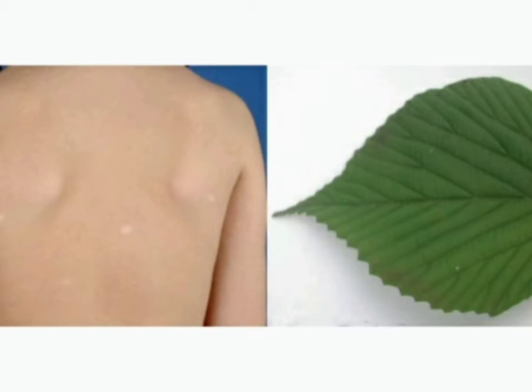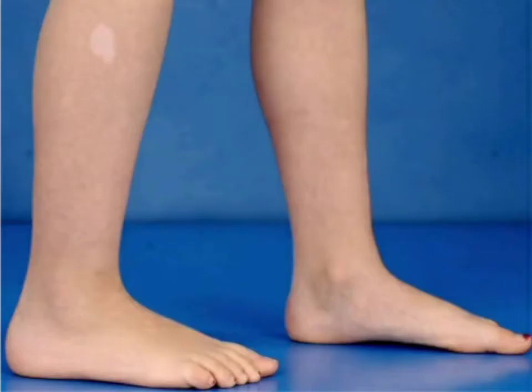So you can appreciate on the back of the pediatric patient having the ash leaf macule, a hypopigmented macule. This is one of the features of tuberous sclerosis. This is another picture. You can see the right leg, and what you can see is a leaf-like hypopigmented macule, that is the ash leaf macule. And this is one of the classical features of tuberous sclerosis I told you. So you can appreciate this picture also.